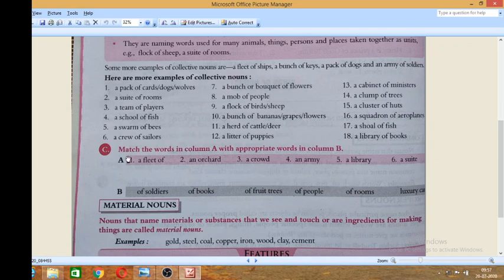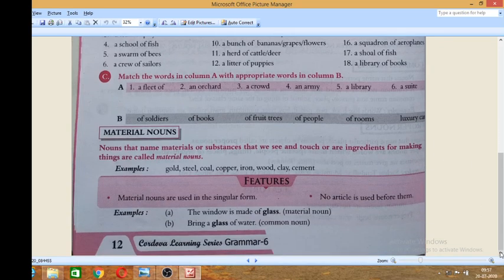Just write the answer. I'm not going to tell you the answer. You can do it better. Just do it. You can also do this answer in your grammar book. Now come to the next.